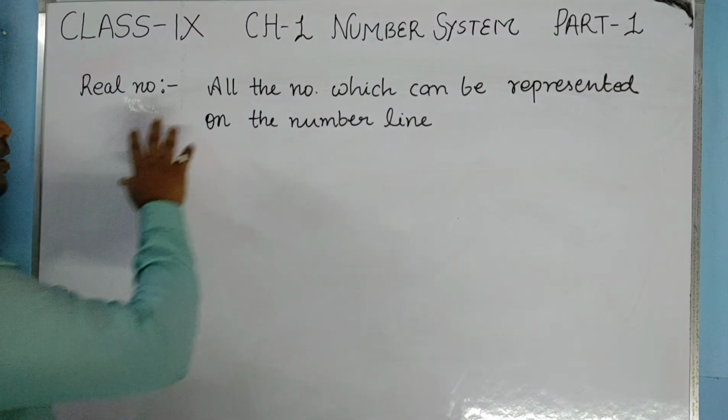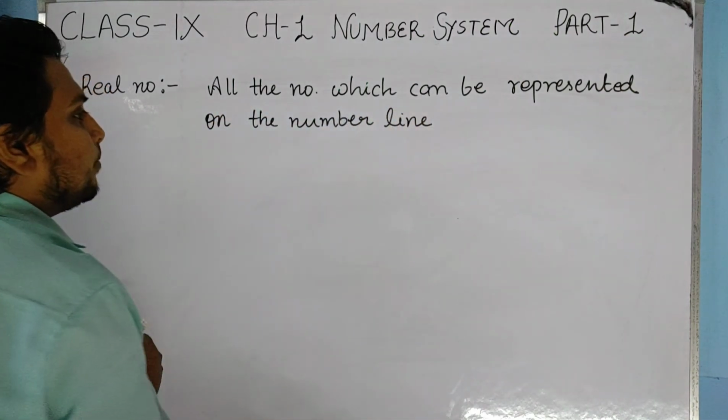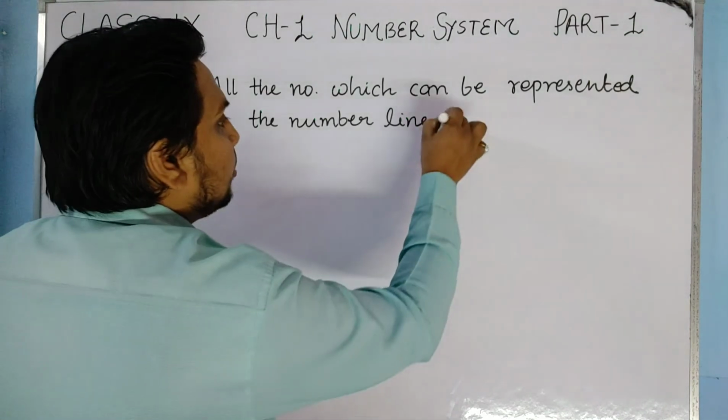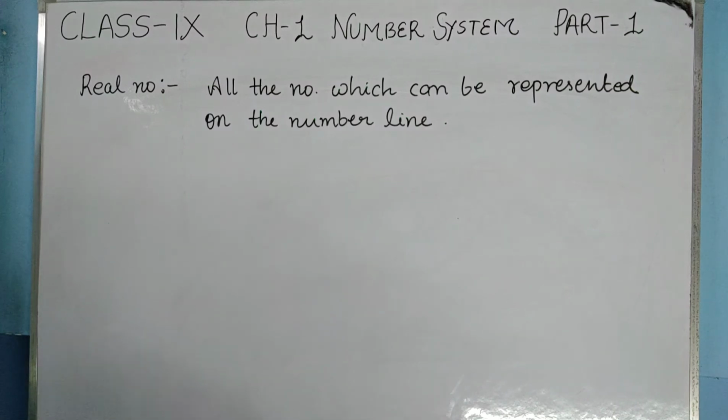Here you will write that all the numbers which can be represented on the number line are known as real numbers. Just write down this definition.